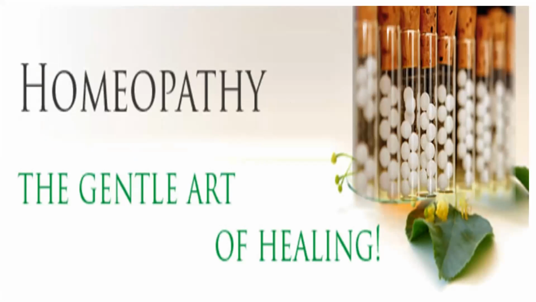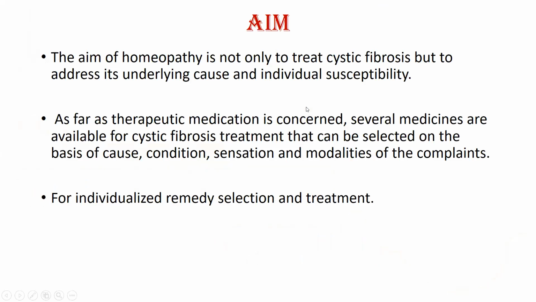So we can't reverse a condition of cystic fibrosis. It's irreversible. Okay. So our homeopathic main aim for cystic fibrosis is to not only treat the cystic fibrosis but to address its underlying cause and the individual susceptibility. So according to individual susceptibility and to give the symptomatic treatment, we have to take the whole history, okay.